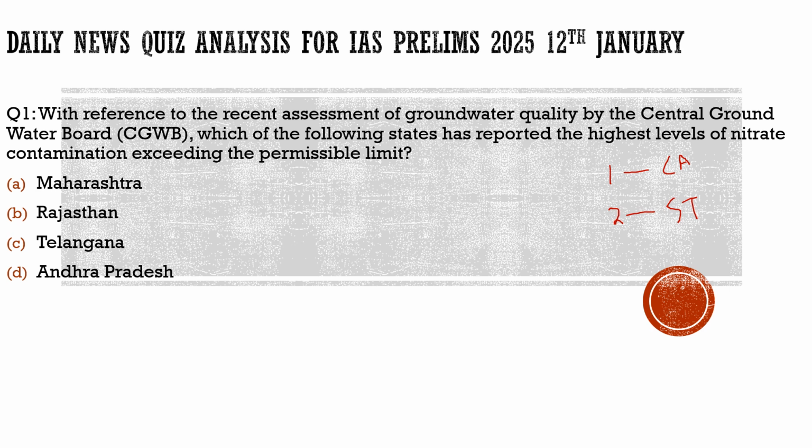After solving questions with respect to current affairs and the static part, we shift our approach to the last part of our discussion: questions which were asked in previous exams, that is PYQs. We take a few previous year questions and try to discuss them. We try to understand the language used by UPSC, the methods used by UPSC, and the trends. We will also try to understand how we can solve these questions if we don't have proper knowledge about them, and how we can implement the knowledge we get from these important PYQs in our next exam. So this is all we are going to do in this video.